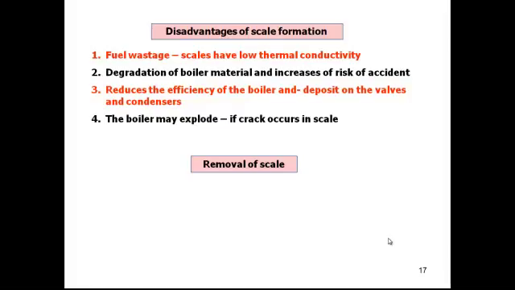But if you see that an adherent coat has formed on the sides of the boiler, it will take maximum time for boiling, and you have to give maximum temperature for the boiling, and it creates a problem in the risk, and it reduces the efficiency of the boiler. Sometimes if you have a crack inside the boiler because of the scale, it results in an explosion. That is also creating a very big problem.